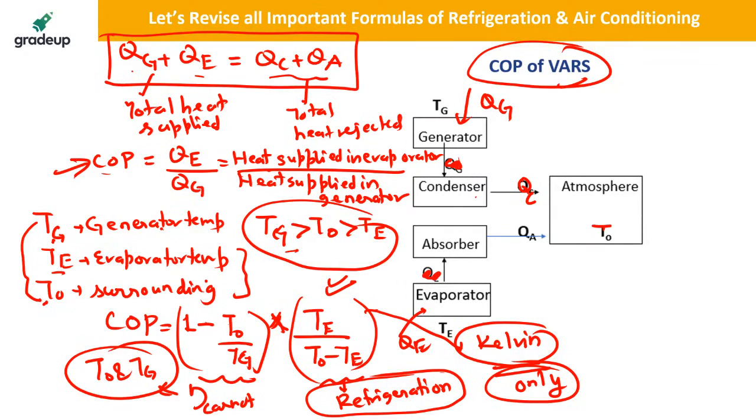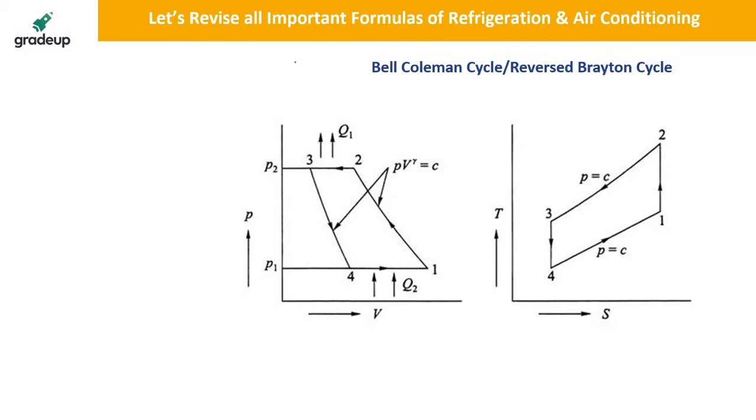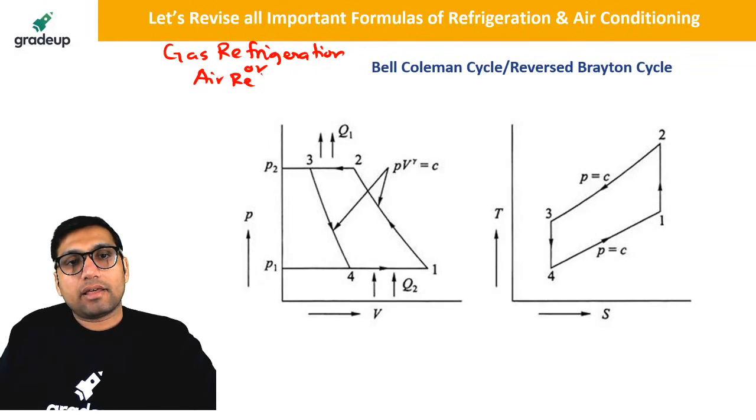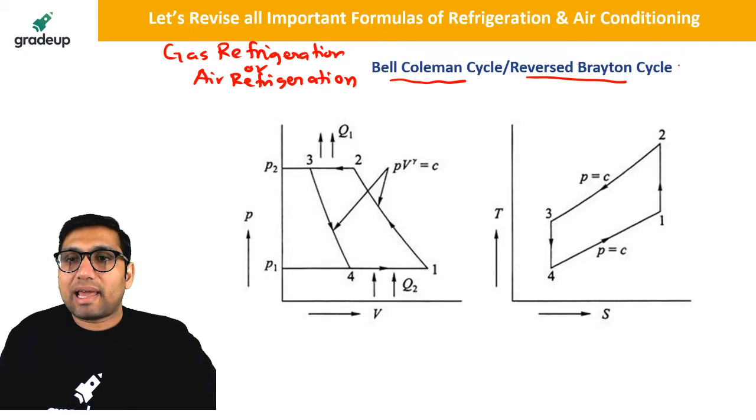So if it is clear, we can move on to the next topic, which is gas refrigeration. Now gas refrigeration is also called air refrigeration. The working cycle of gas refrigeration is basically the Bell-Coleman cycle, reverse Brayton cycle, or reverse Joule cycle.